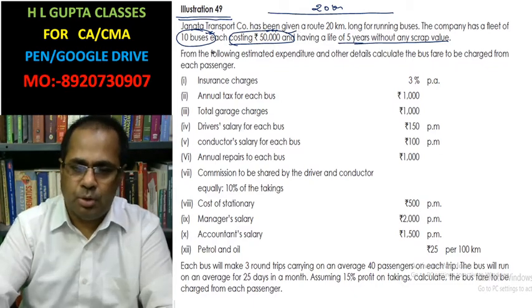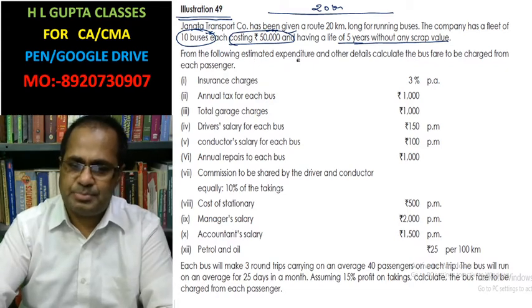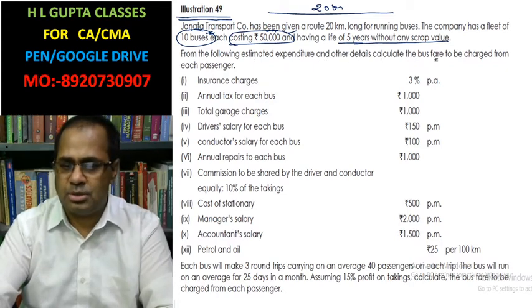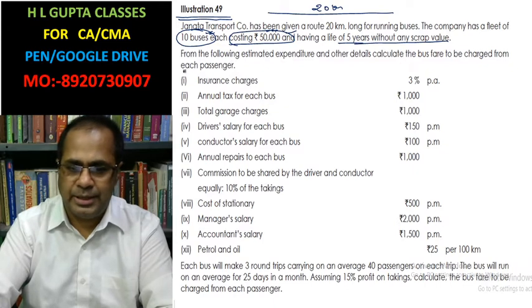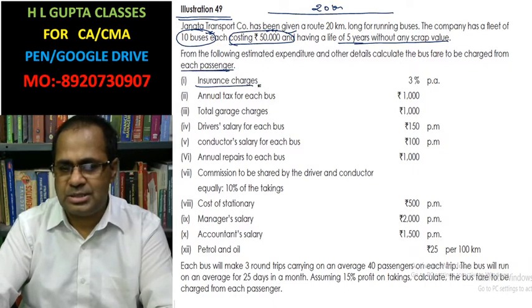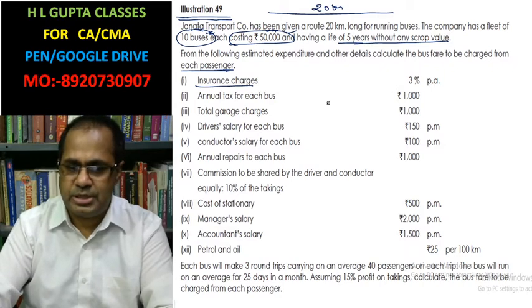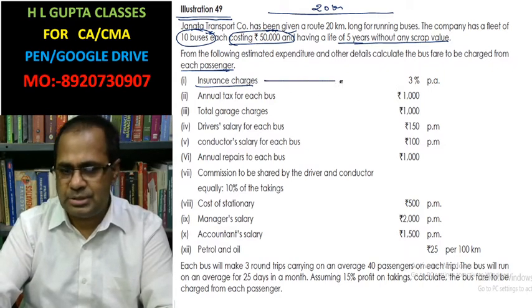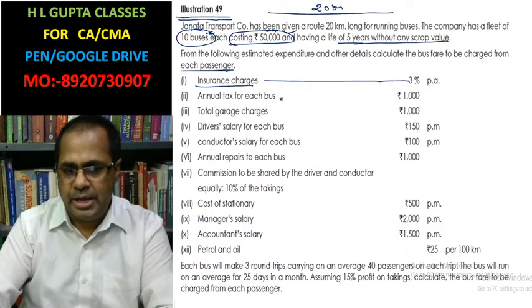Okay, now from the following estimates of expenditure and other details, calculate the bus fare to be charged for each passenger. Insurance charges is given here, 3%. Annual taxes for the bus is given here.